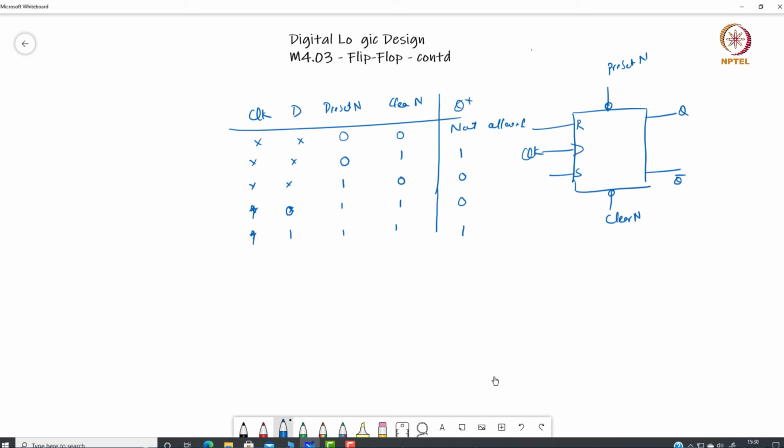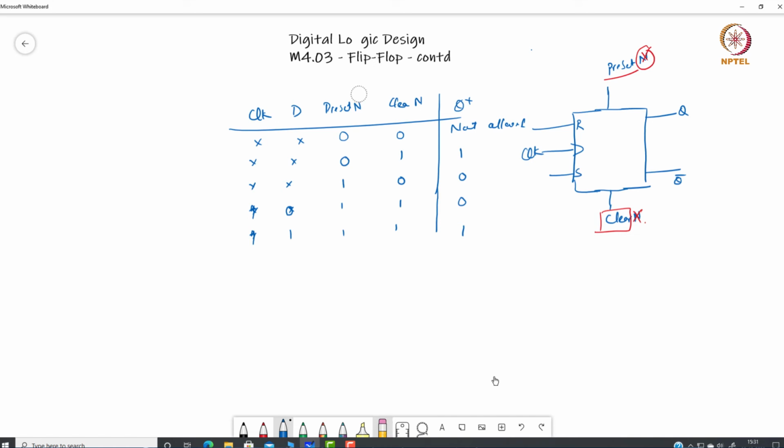If this active low signal was not there, then we would have only preset and clear, without the N, and these circles would also not be there. So we can reconstruct this: the circle is not there, and this is preset and clear.